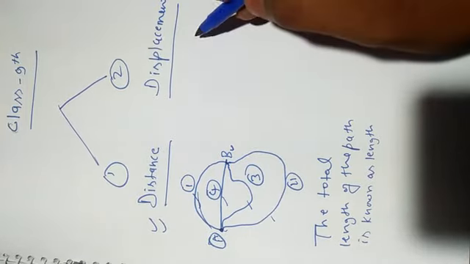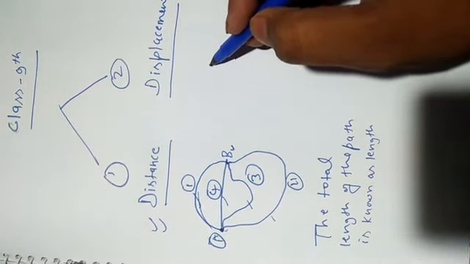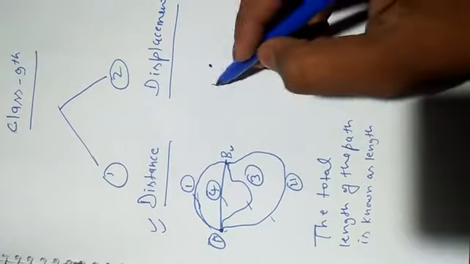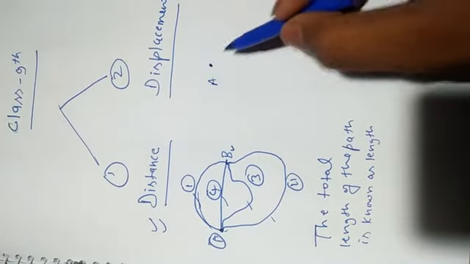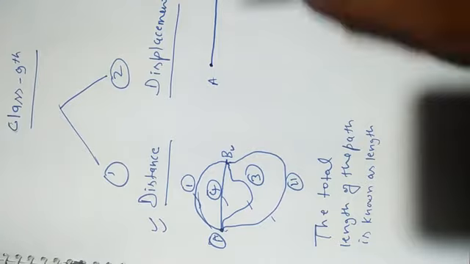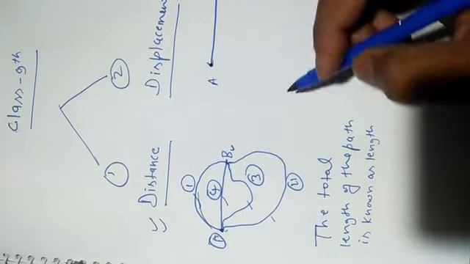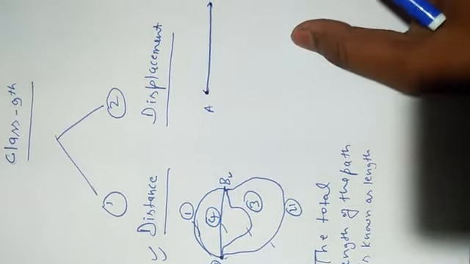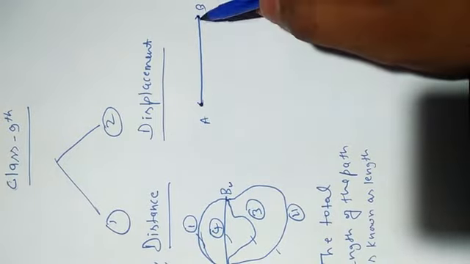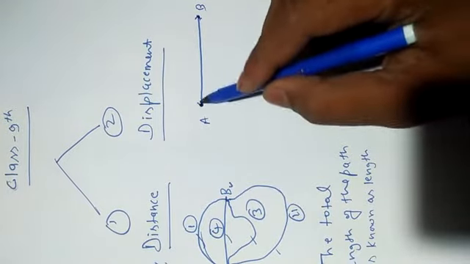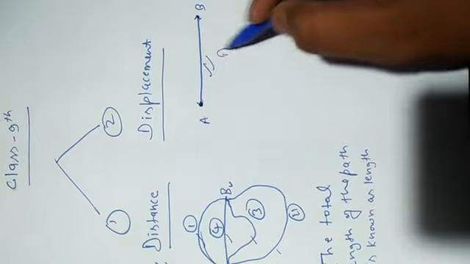And displacement: suppose you want to go from A to B, there are many ways, but the least distance or spacing between these two points, the least, that means kam se kam, the least distance from A to B is known as displacement.